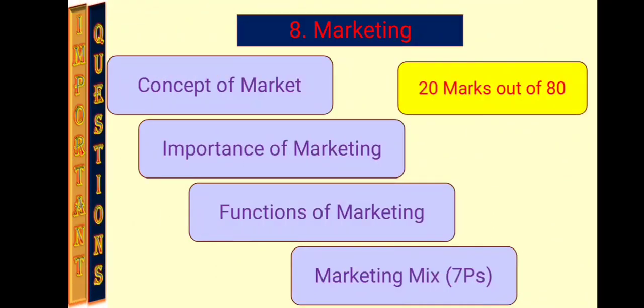Okay. Now let's see the next chapter, that is marketing. In this chapter, we know that types of market is omitted. So only 4 points you have to prepare, that is concept of market, then importance of marketing, then functions of marketing, and marketing mix, that is 7 P's. These 4 points are important and you will find questions on these 4 points. Also, this chapter carries 20 marks out of 80. So you must prepare this chapter thoroughly.